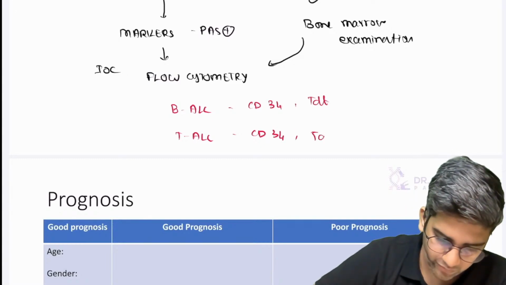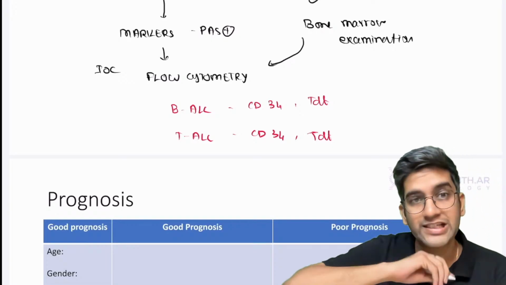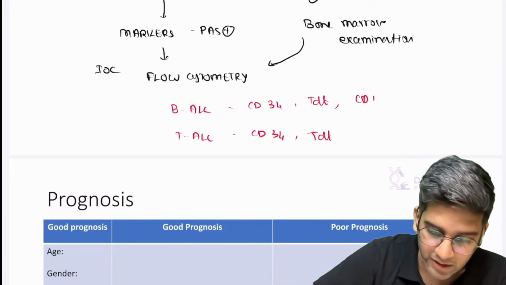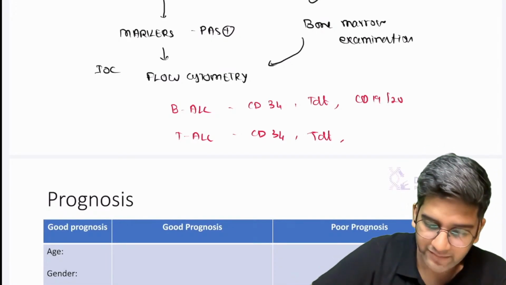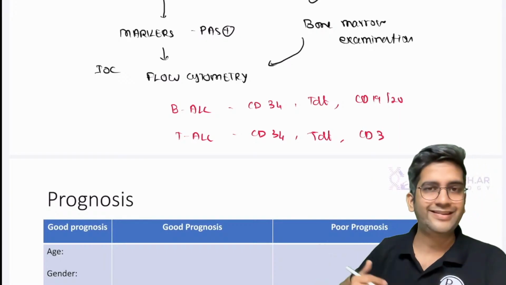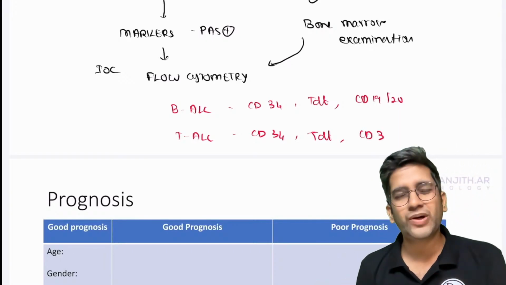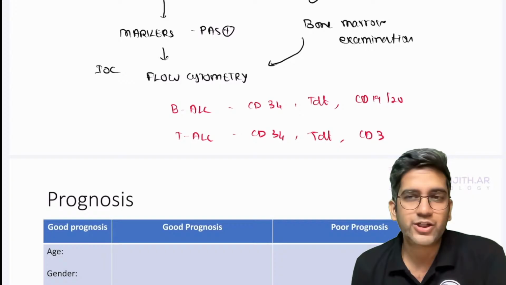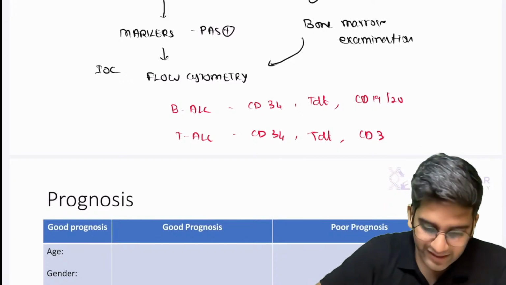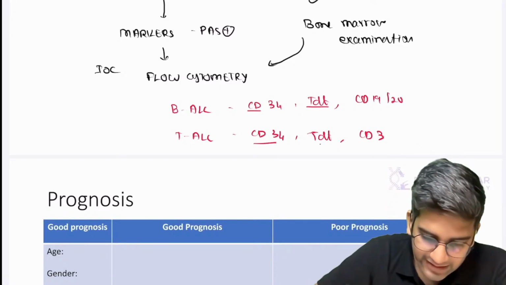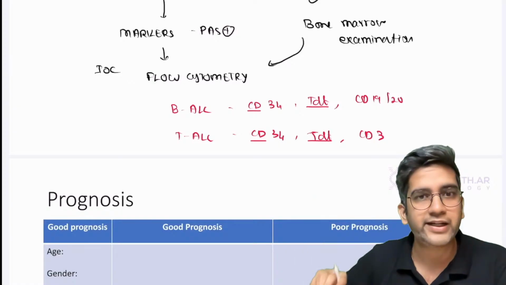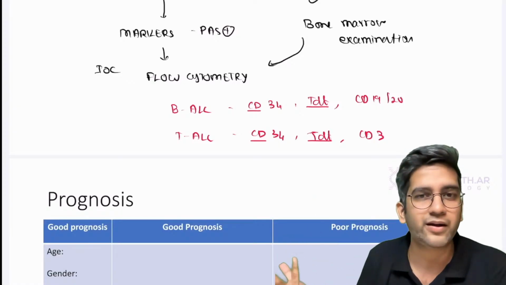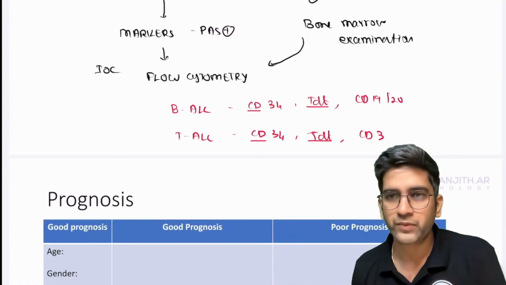This is for the lymphoid precursor. One is B lymphoid leukemia, so they are CD19 and CD20 positive. The other is T lymphoid leukemia, so they are CD3 positive. T cell markers CD1 to 8 are all positive, but CD3 is more accurate. It's simple. Read them repeatedly so you won't forget CD34 and TdT, CD19 and CD20, and CD3.